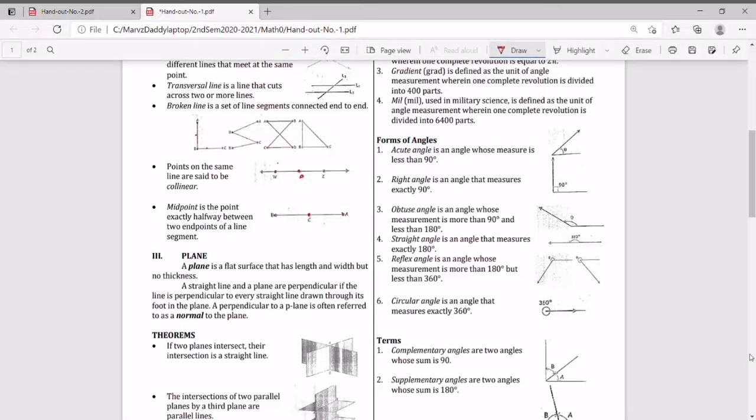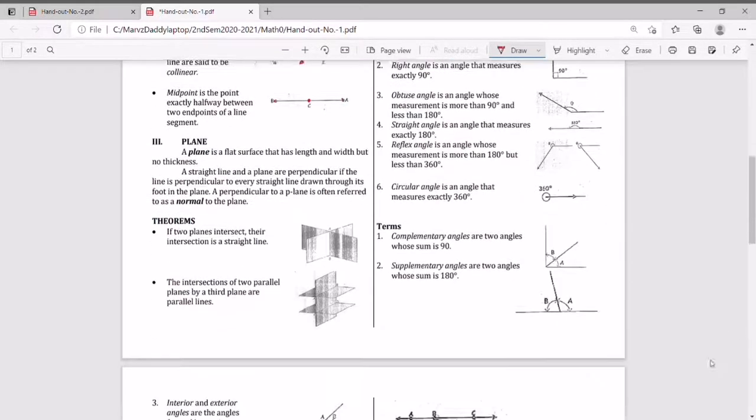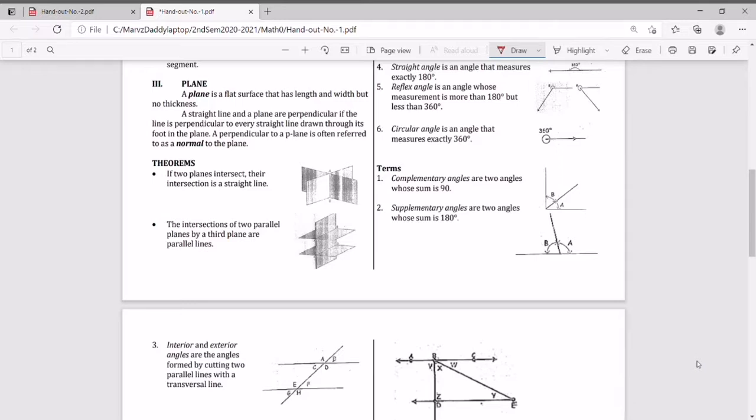Okay, so let us have now the plane. A plane is a flat surface that has length and width but no thickness. So as you can see, for example, we have this plane. This is an example of a plane.